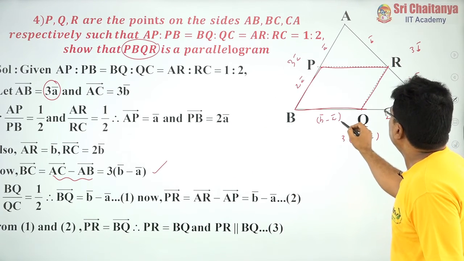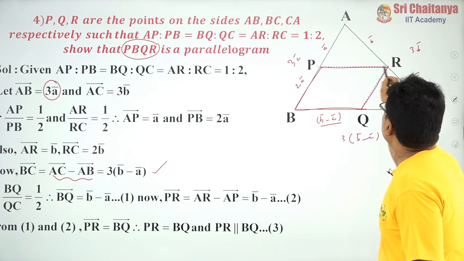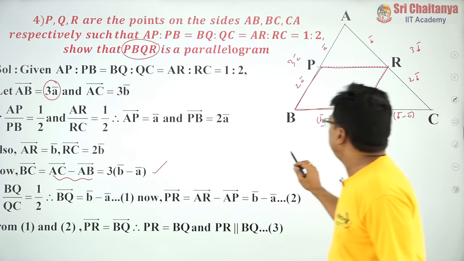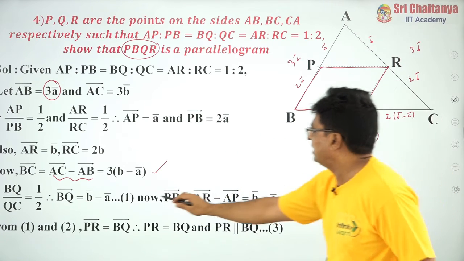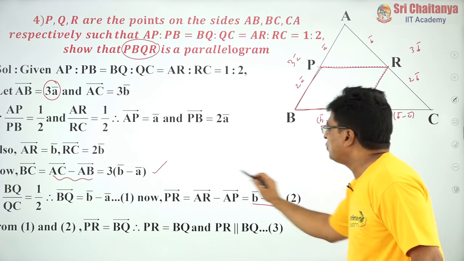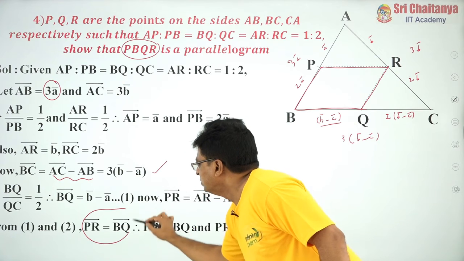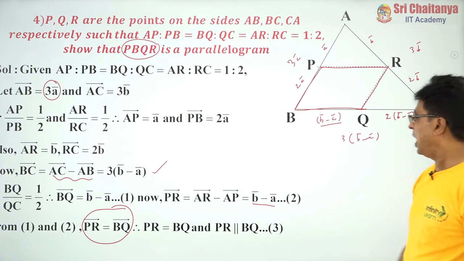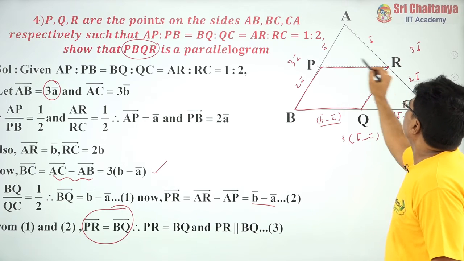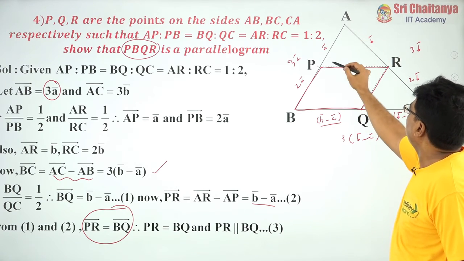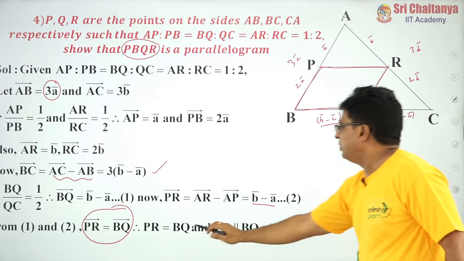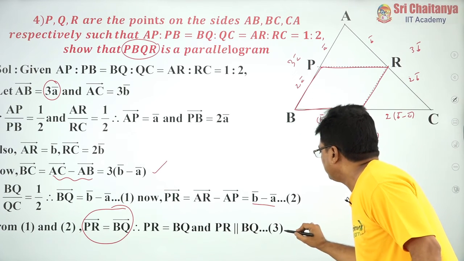Since BQ bar is equal to B bar minus A bar, and PR bar, already we have proved it. PR bar is equal to AR bar minus AP bar, which is B bar minus A bar. So from 1 and 2, what we observed? These two vectors are equal, and moreover they are parallel, because these two points are situated on the sides of the triangle at the same distance. So automatically these two are parallel, and moreover the vectors are equal, therefore they are parallel to each other.